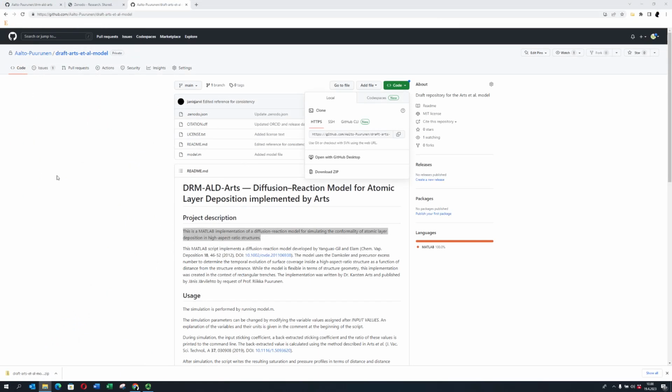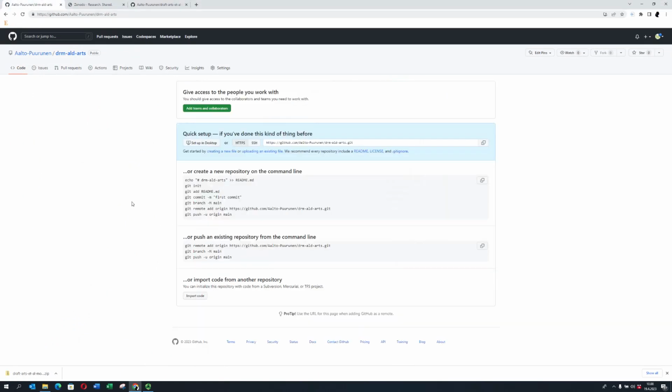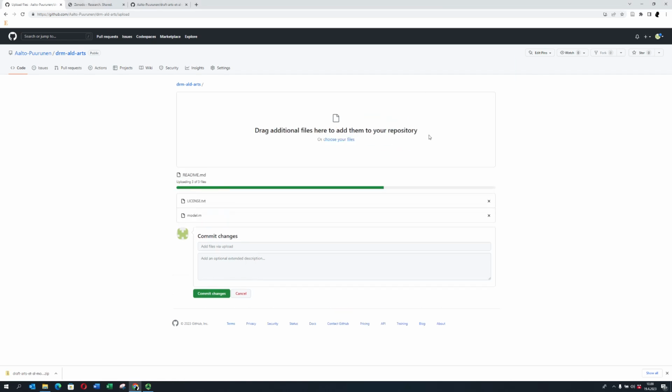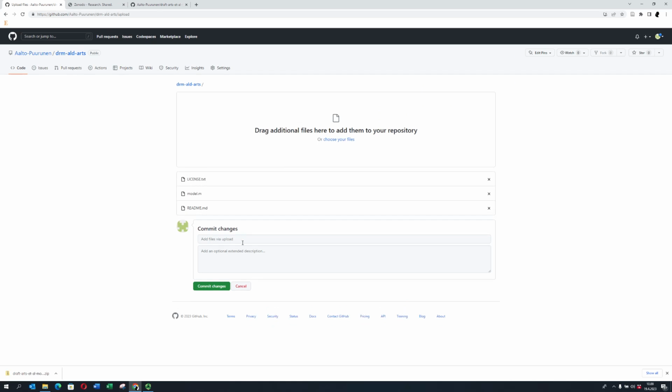And now we can go to the new repository. Here. And then, is it this import code or? No. There it is. Uploading an existing file. That one. Yeah. So now you can open this folder here. And then we need to upload all of them except for the citation, because it's not ready yet. These. Yes. So we have the license, the model, and the README.